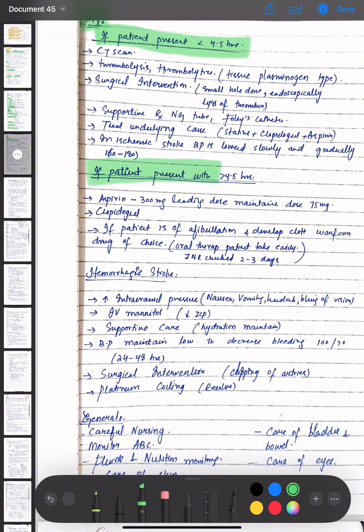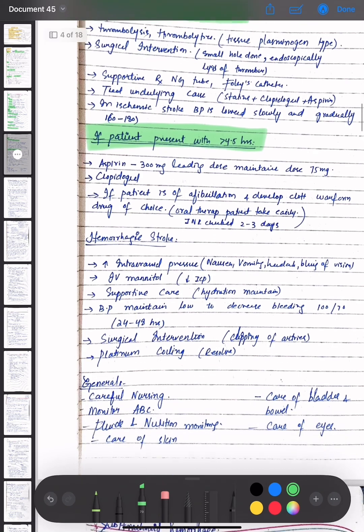Then if the patient presents after 24 hours or greater than the time of 4.5 hours, then aspirin is given. 300 mg is the loading dose, and the maintenance dose is 75 mg. Then clopidogrel is given. If the patient has fibrillation and develops a clot, warfarin is the drug of choice, an oral therapy the patient can take easily. INR is checked every 2 to 3 days.